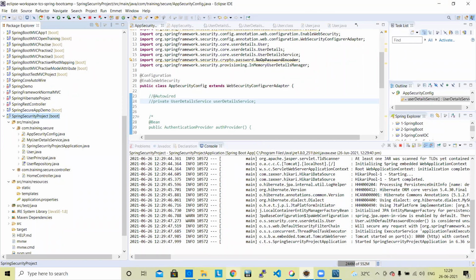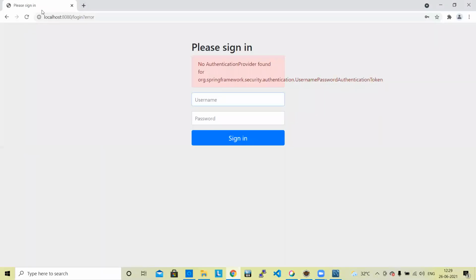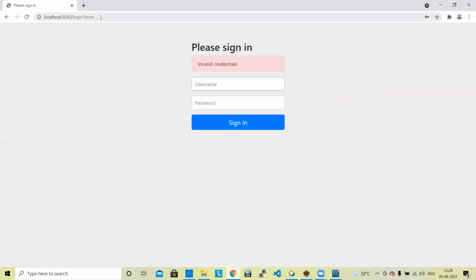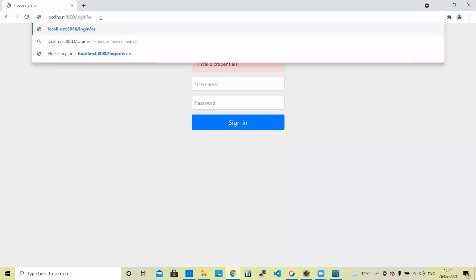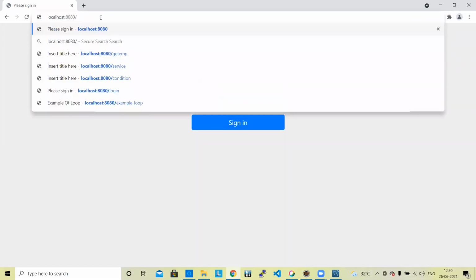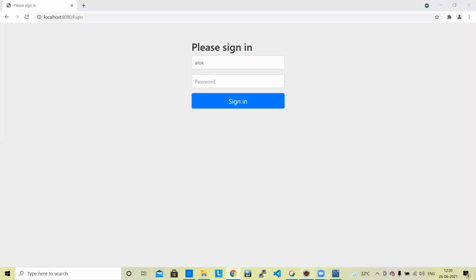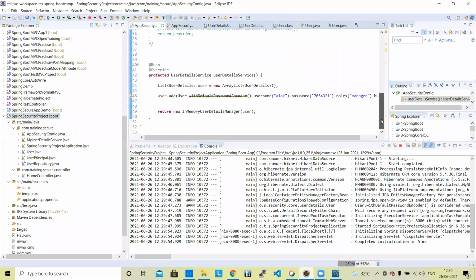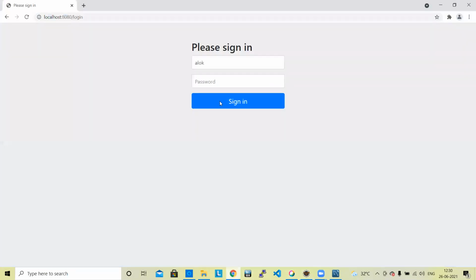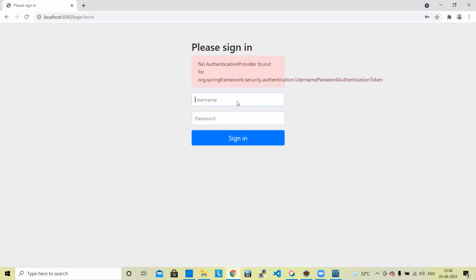Okay, this password in code. Somewhere there is a mistake.